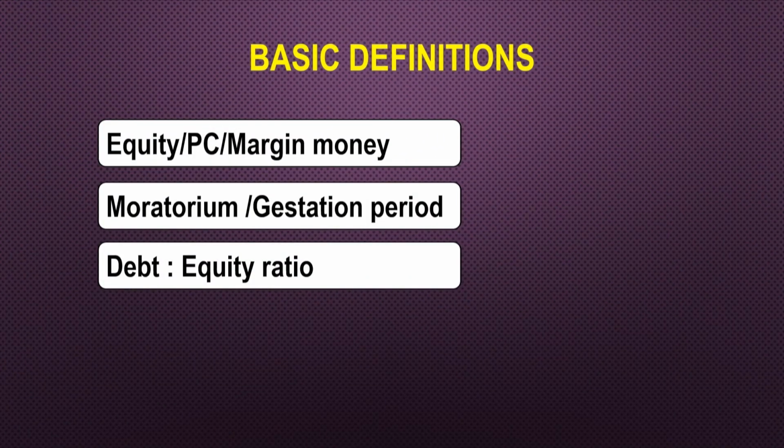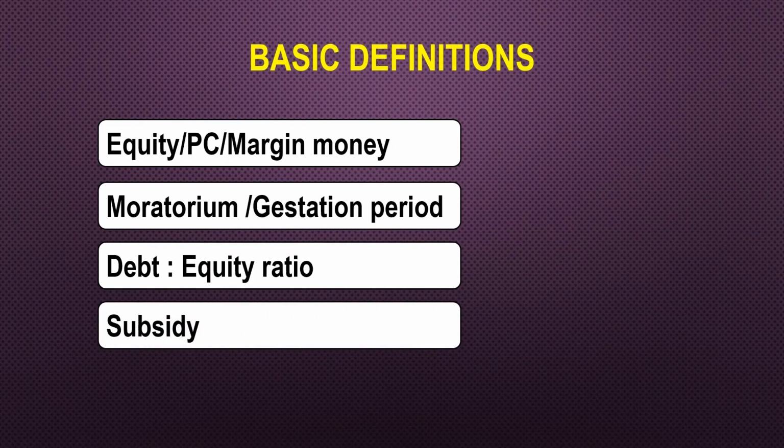Then we talk of the debt equity ratio. Debt is the loan which we take, and equity is your money basically. So for a small scale enterprise, this ratio is normally 3:1. That means if you want to set up a small scale enterprise and you go to a bank to take a loan, they will give you around 75%. The remaining 1/4, 25%, you have to put in, that is known as your money, equity. And this ratio could be 2:1 for a medium scale or for a large scale enterprise.